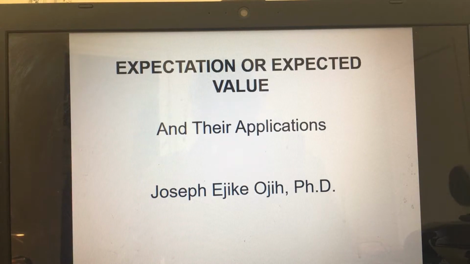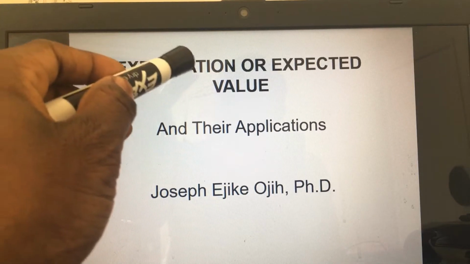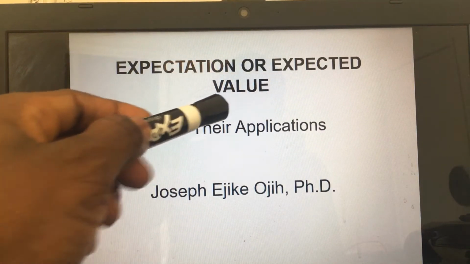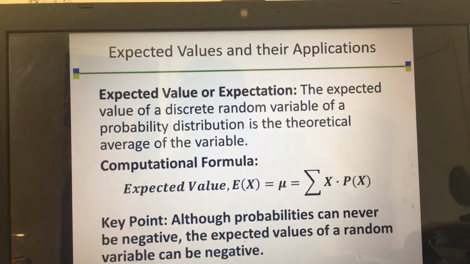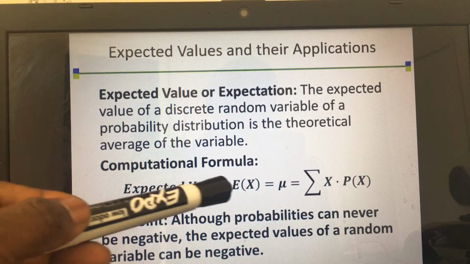But for business, you can apply this principle, and I'm going to show you how in this topic, expectation or expected value of a discrete random variable. Let's begin. Now, expected value or expectation is a name that we give to the theoretical average, the average of that variable. So the formula we use is here.